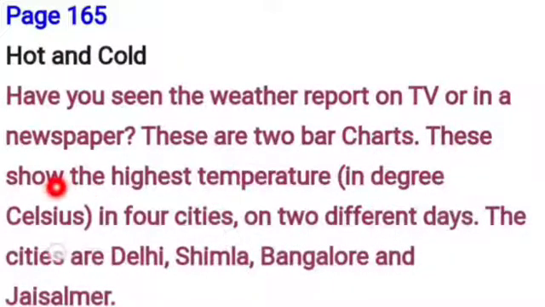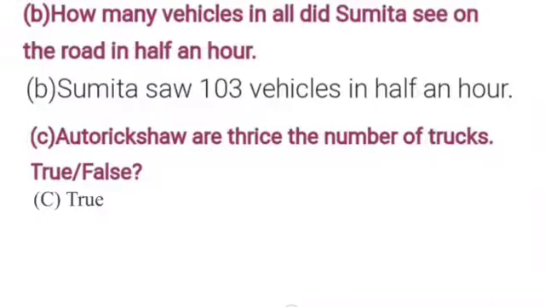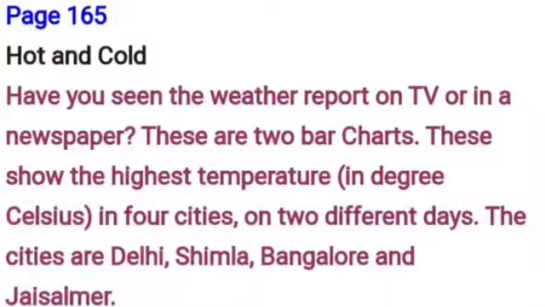These show the highest temperature in degrees Celsius in 4 cities on 2 different days. The cities are Delhi, Shimla, Bangalore and Jaisalmer. Okay, students?